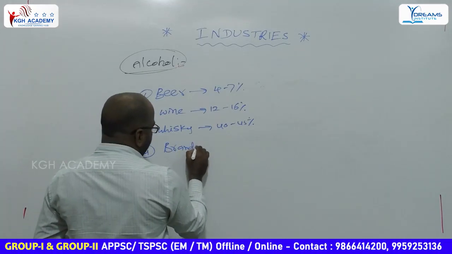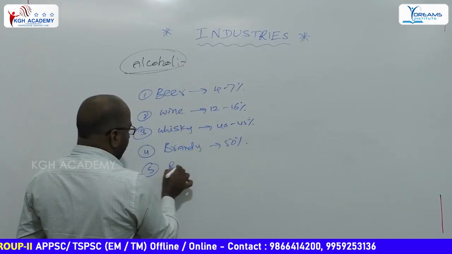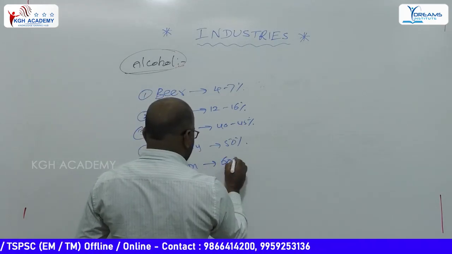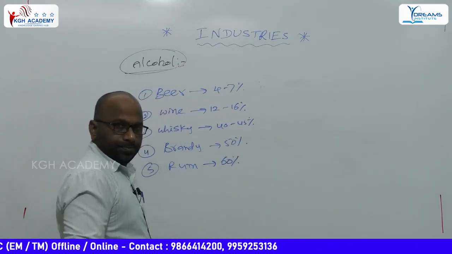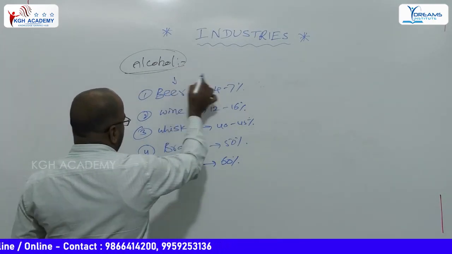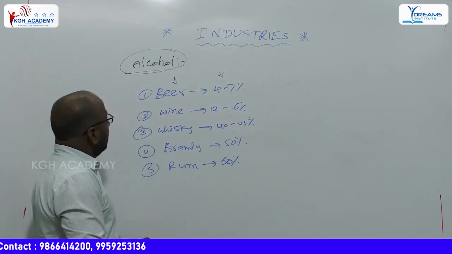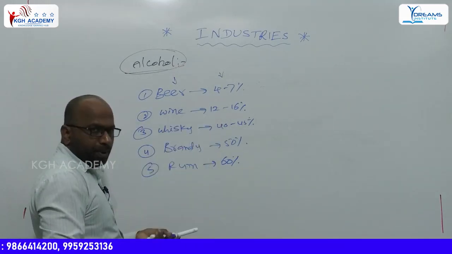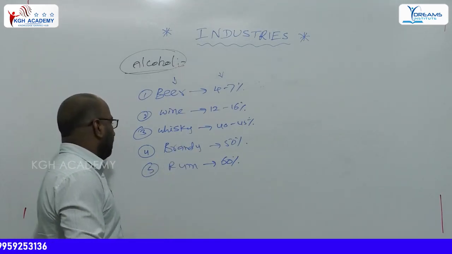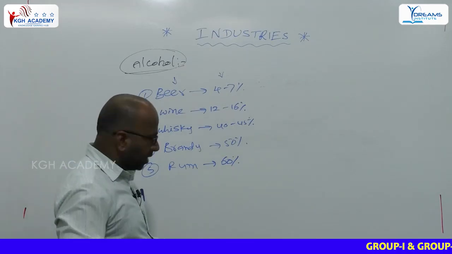Brandy, 50%. Rum, more than 50%, around 60%. So different substances have different percentages of alcohol.